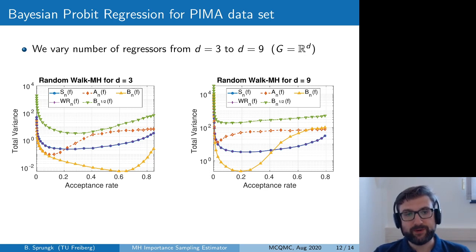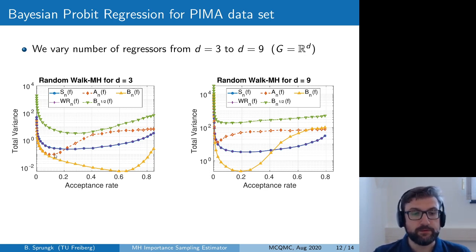And here we wanted to investigate how these Metropolis-Hastings importance sampling estimators perform with respect to an increasing dimension of the state space. So we varied the number of regressors from 3 to 9. And you can see here the results for 3 regressors, so the state space is R3, that again, with an optimal tuning, you can achieve much smaller asymptotic variances when using these importance sampling based estimators using the less correlated proposals.